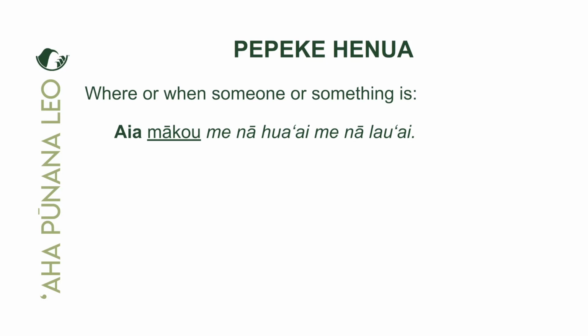Someone's asking where you are located. And if you're in the section with the fruits and vegetables, then you would say, 'Aia mako me na hua'ai me na lau'ai. We are located with the fruits and the vegetables, or in the area of the store with the fruits and vegetables. So maika'i, that's a great example of mako as a papani helulehu.